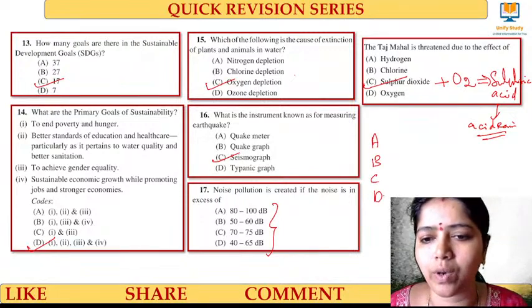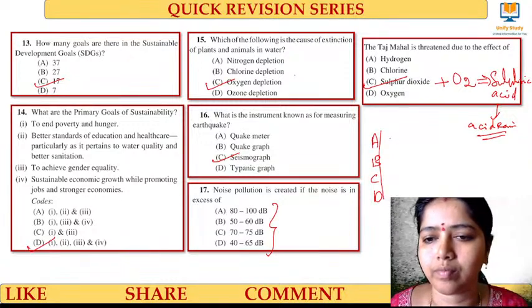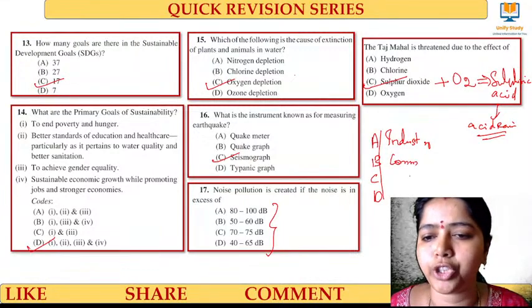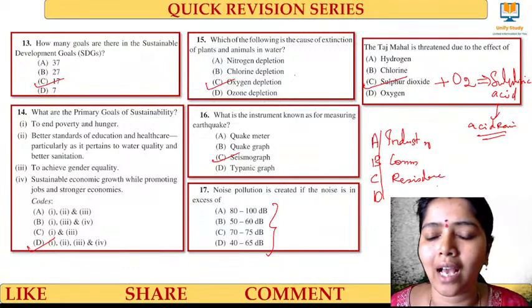Right answer for this one? Industry, commercial, residence, and silent zone.